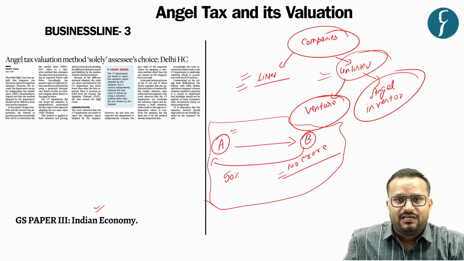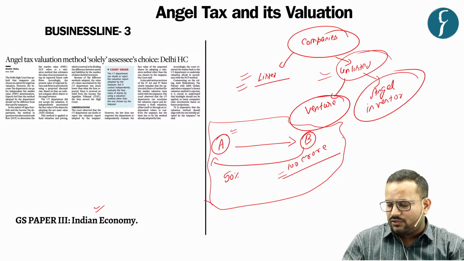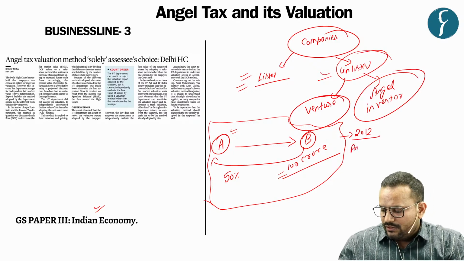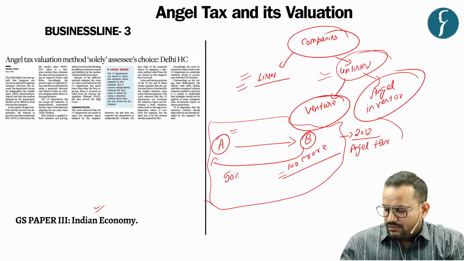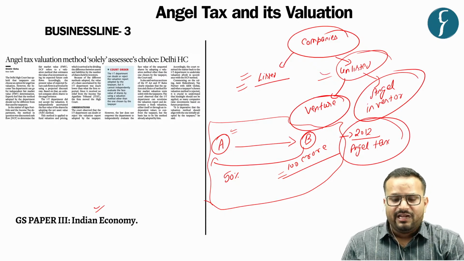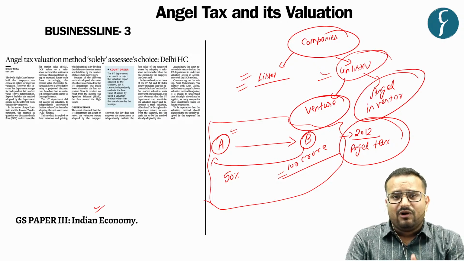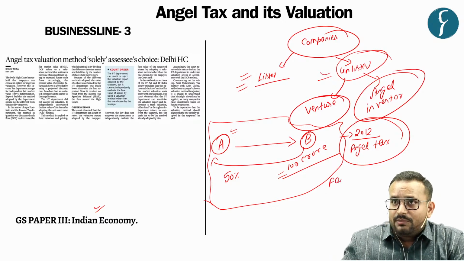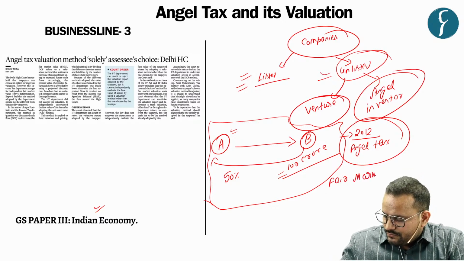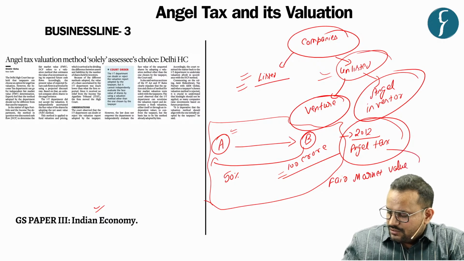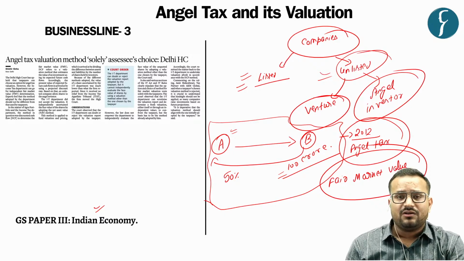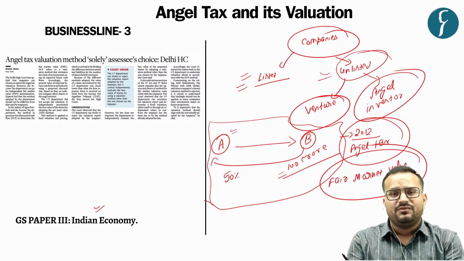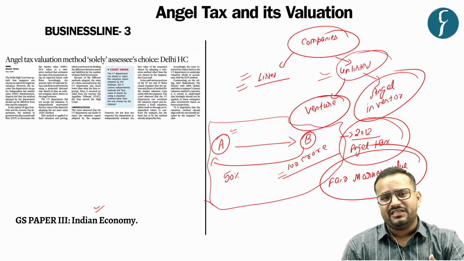So what happened was that due to this issue, the government in 2012 came out with the concept of angel tax by amending the Income Tax Act. Basically it was said that whatever amount is raised above the fair market value, say for example, if the fair market value is 1 crore and you raise an amount of around 10 crore, then on the additional amount you would have to pay income tax, angel tax, under the Income Tax